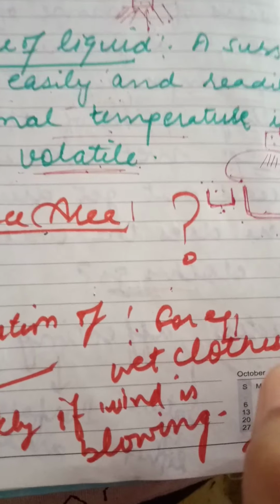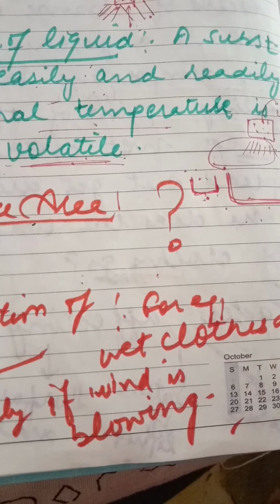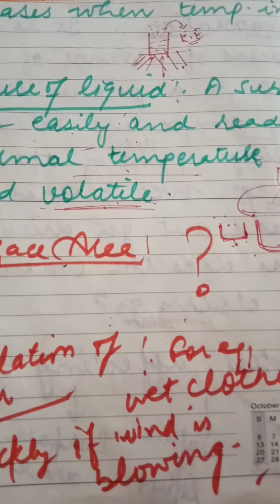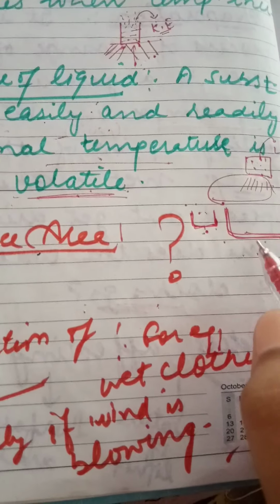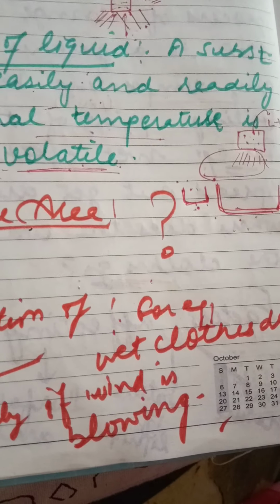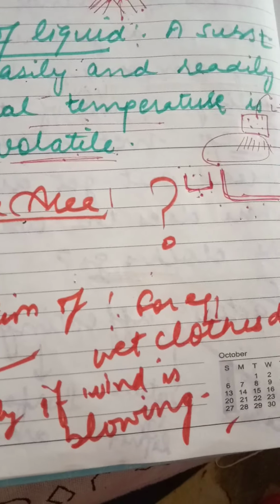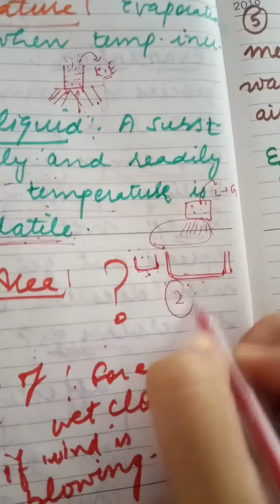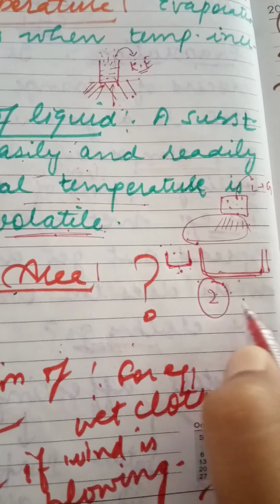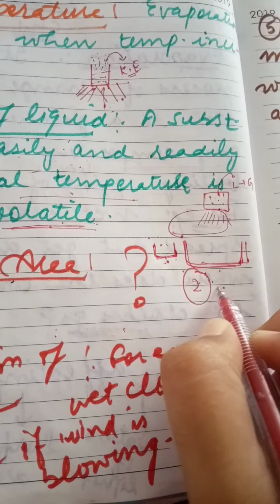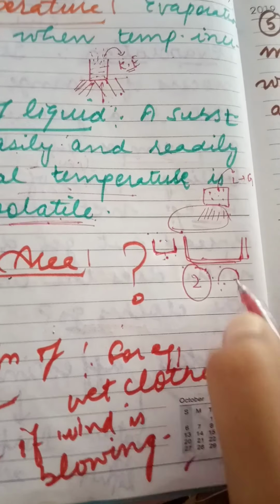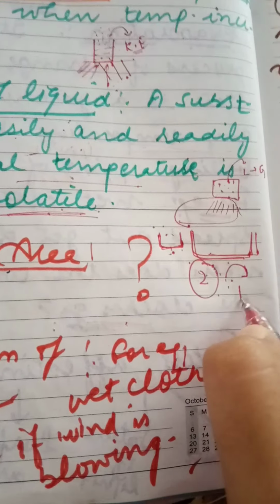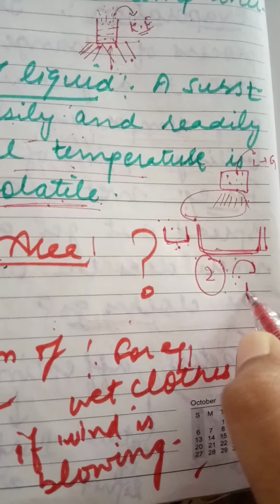Okay, so one question arises here. If after washing the clothes you forget to take out the wet clothes from the bucket, will they dry quickly? Or if you spread or hang them, will they dry quickly? You have two questions here. I repeat again. First, if after washing the clothes you forget to take out the wet clothes from the bucket, will they dry quickly? And the second one, if you spread or hang them, will they dry quickly?